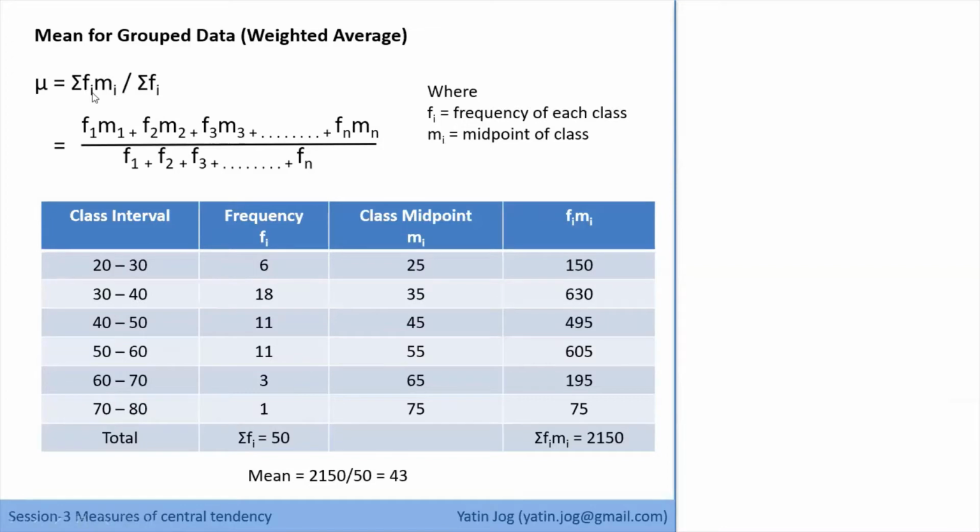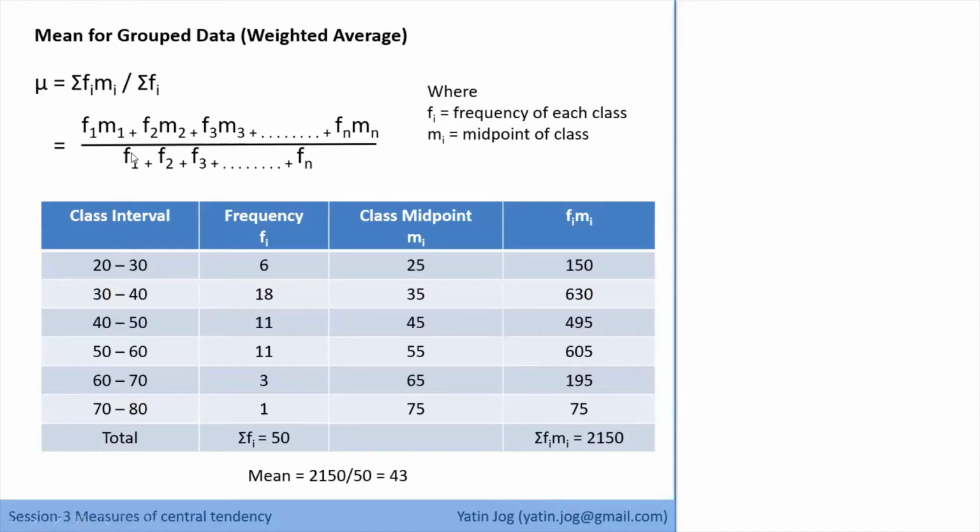Whenever you talk about group data, we always consider class midpoints as part of the formula. You take any formula, be it mean, median, mode, standard deviation, variance, kurtosis, skewness, everything. Whenever you deal with group data, you have to consider class midpoints, because when we say group data, we don't have the actual data. So to consider the actual data effect, we consider all data points to be present at the class midpoint.